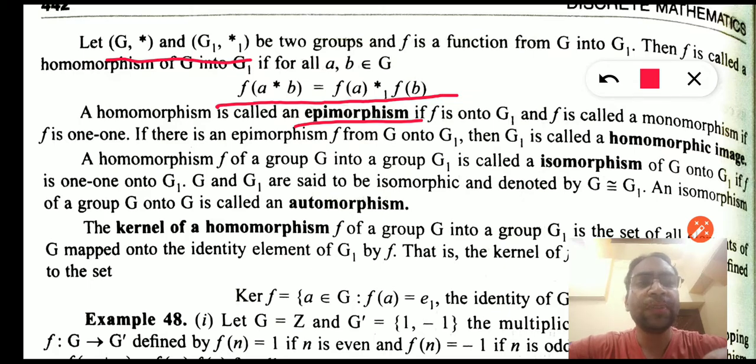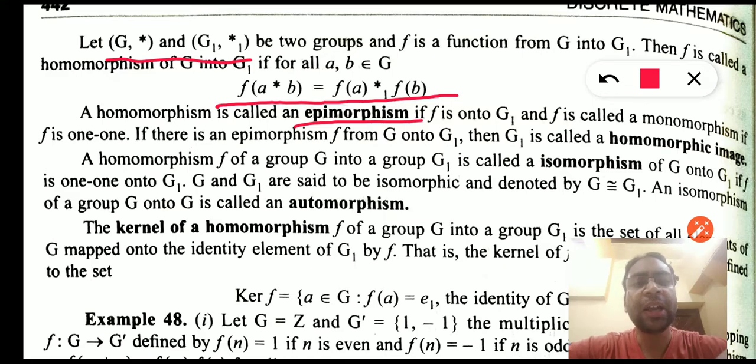The isomorphism is another special condition of the homomorphism. So for being isomorphic, it has to be homomorphic. So let's see what we mean by the isomorphic. A homomorphism f of a group G into a group G1 is called isomorphic if G is one-on-one onto G1. So we have added another condition that with one-on-one it should be onto also. So this will be the isomorphic.